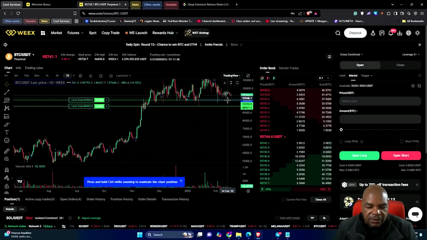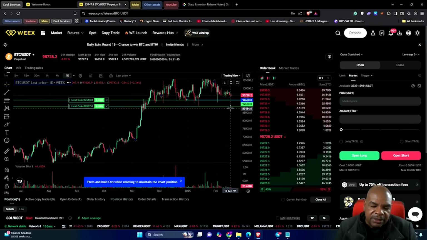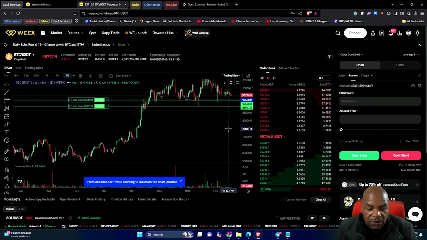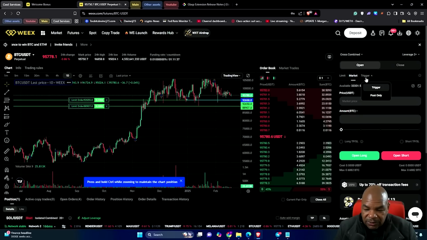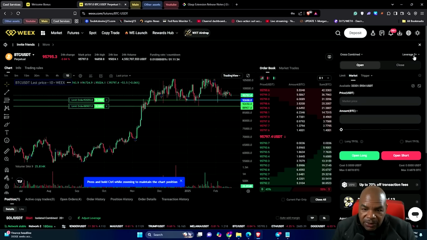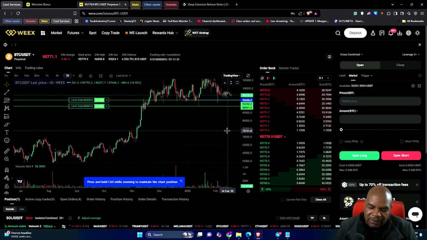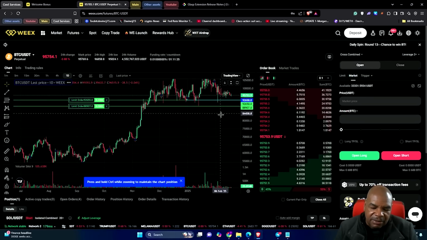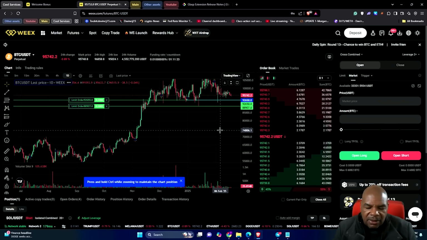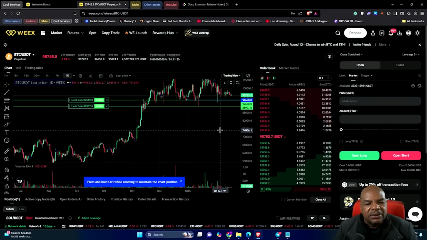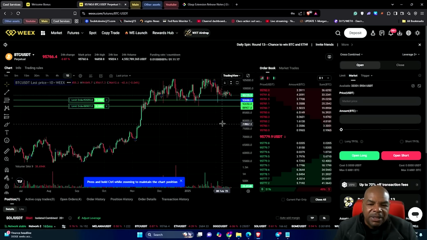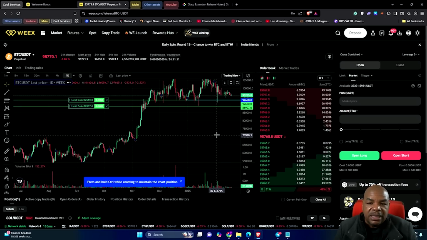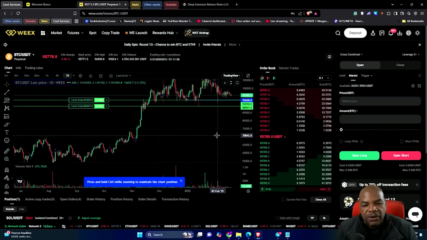And when it does, will you have the guts to hold it as price action jumps maybe down to the 88,000 or even breaks down all the way down? Because remember, this is only a 2-to-1 risk to reward ratio, 2x leverage. So we're not going to get wiped out anytime until below 50. And even then, because we're buying as we come down, our liquidation is going to be something in the 40Ks. Can it happen? Yes. So make sure you use money that if it does happen, it's okay. You're not going to die. You don't want it to happen, but you're not going to starve to death.